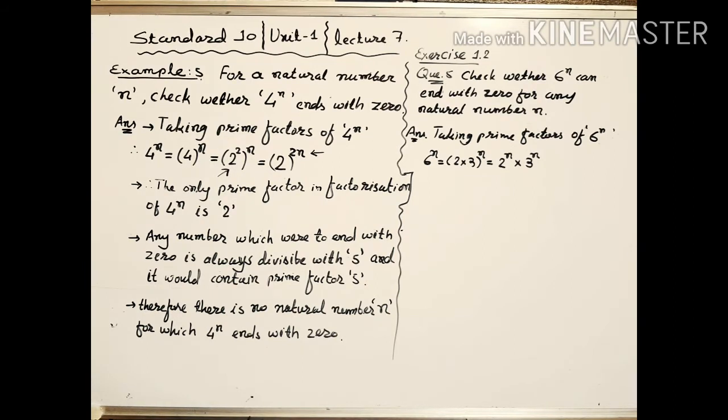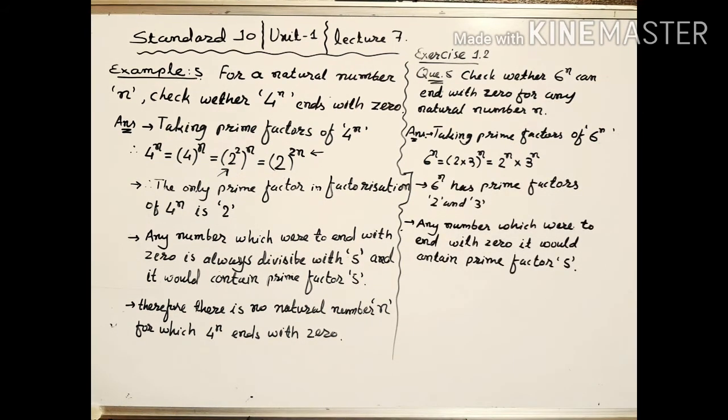When we take prime factors of 6 raised to n, we get 2 into 3 out of the bracket, the power is n, and when we open the bracket, the power n will be written over 2 and over 3. Therefore we can write 2 raised to n, 3 raised to n. It means in the prime factors of 6 raised to n, we get not only one but two prime factors, and they are 2 and 3.